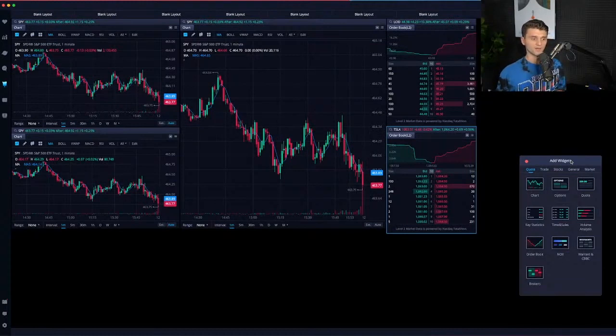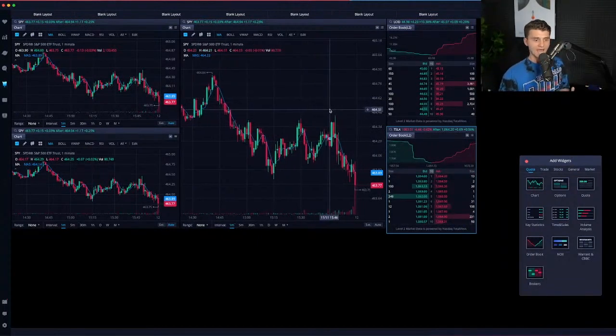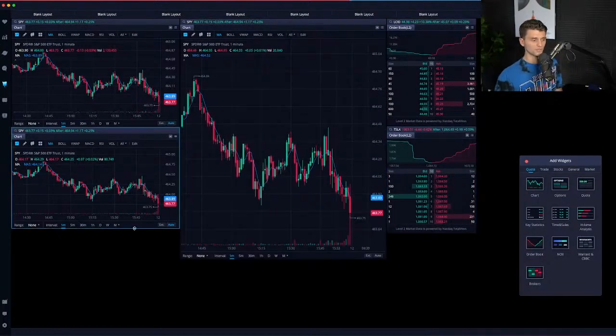For me, primarily, I like to focus on the charts and the level 2 being front and center because this is where your eyes are going to gravitate to. And I know that sounds kind of ridiculous, but when you're trading at a high frequency, having a good visual setup is super, super important. So the next thing that I'm going to do is I'm going to add the indicators that I have on my charts, whatever tools that you think are important.